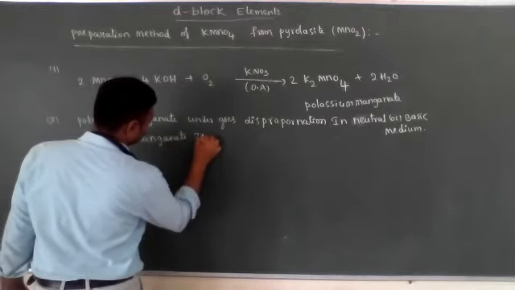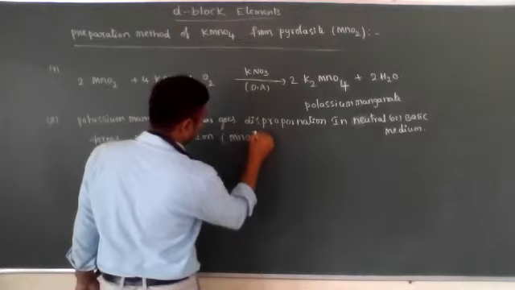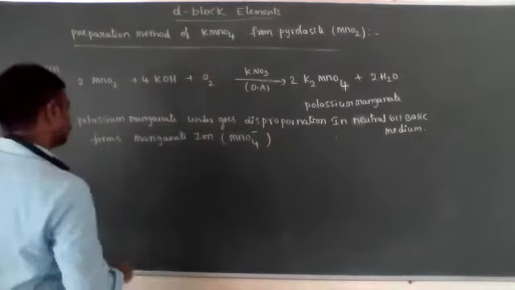What is the formula of the permanganate ion? MnO4 minus.